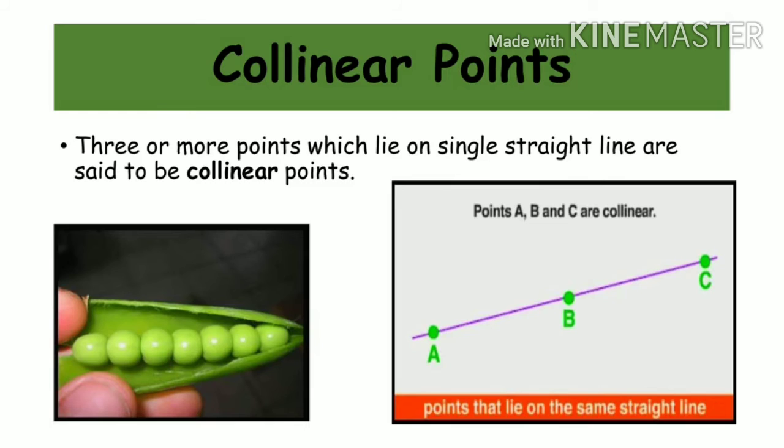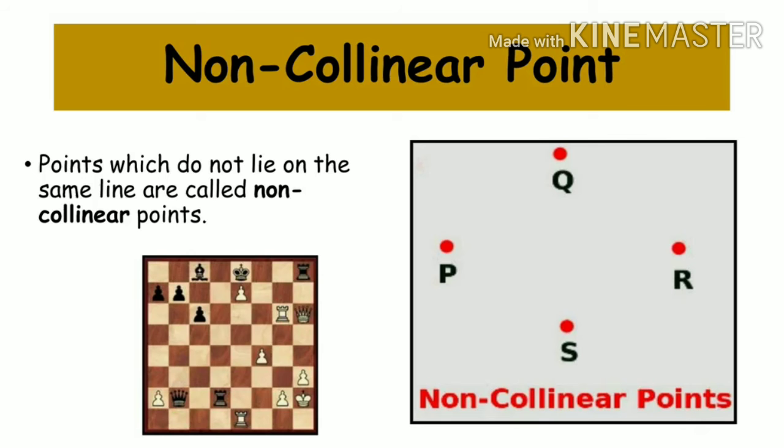Point A, point B and point C are called collinear points because these points lie on the same straight line. In the same straight line, these points are placed. Okay, same like the seats. Students, let's see what non-collinear points are then. Non-collinear points are points which do not lie on the same line. They are called non-collinear points.